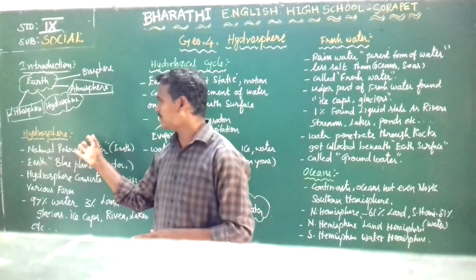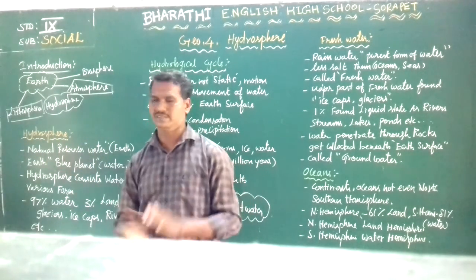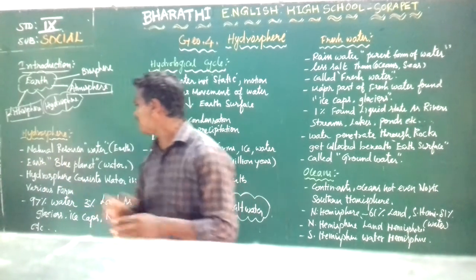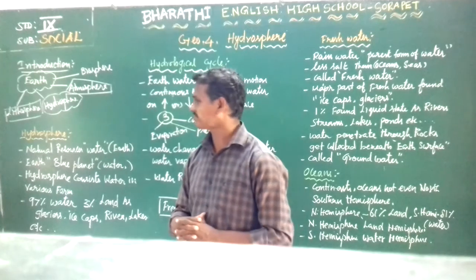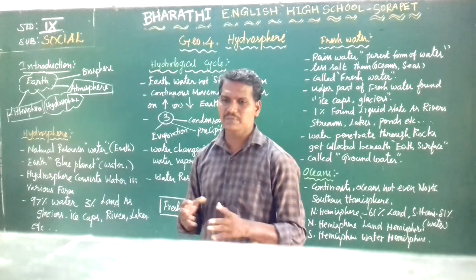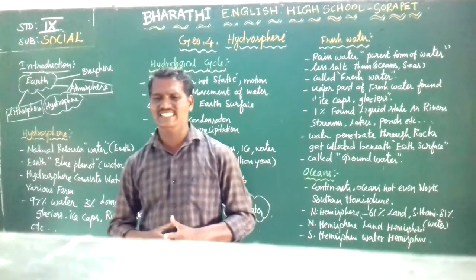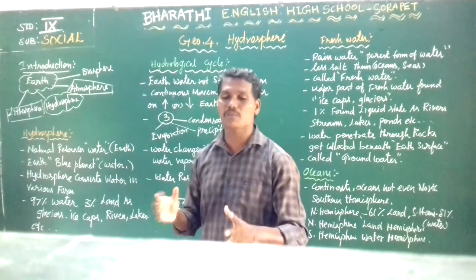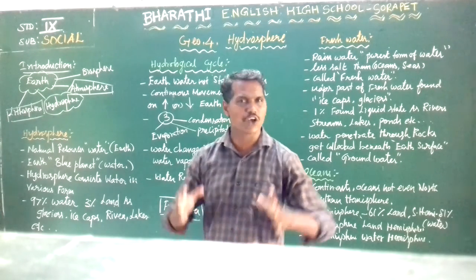Another important topic of the lesson: hydrosphere. What is the meaning of the hydrosphere? It is one of the most indispensable natural resources of the earth.